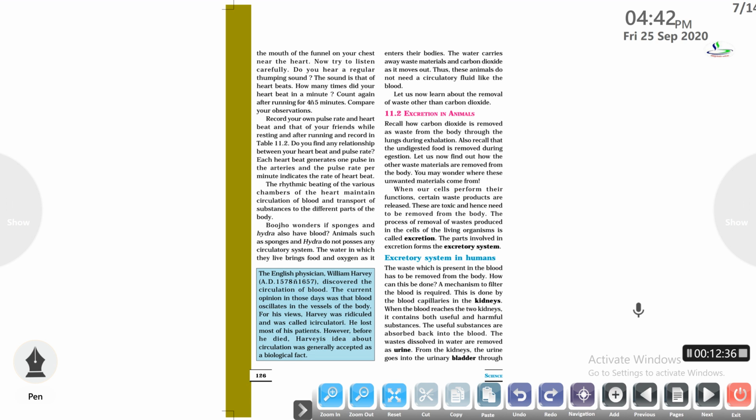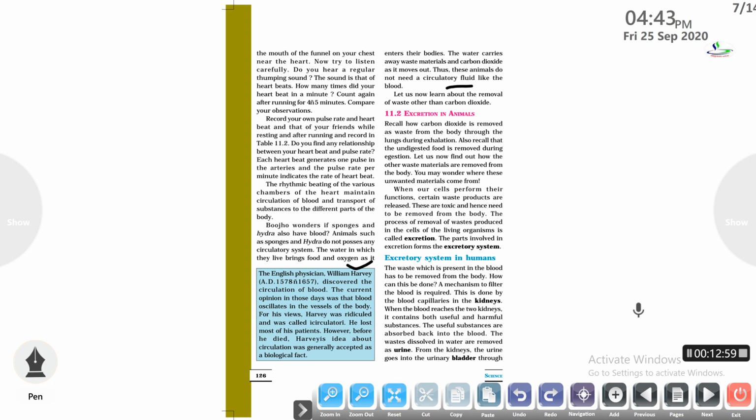What about the other animals? Animals like sponges and hydra, which are simple organisms, do not possess any circulatory system. The water in which they live brings food and oxygen as it enters their body, and the water carries away the waste materials and carbon dioxide as it moves out. Thus these animals do not need a circulatory fluid like the